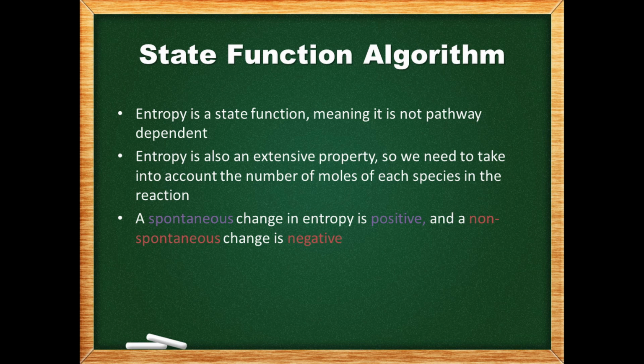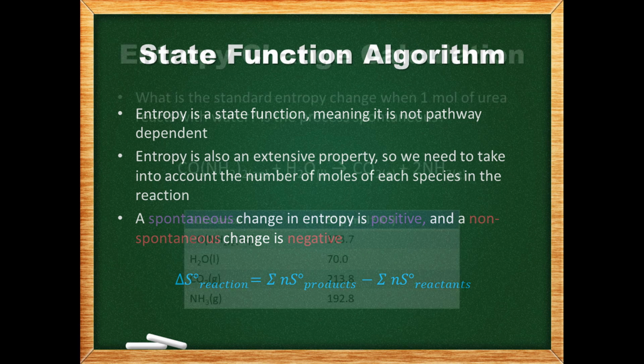Entropy is a state function, meaning it is not pathway dependent. This means we can use the same kind of method as Hess's law calculations to determine the entropy change for a chemical reaction. Additionally, entropy is an extensive property, so we need to take into account the number of moles of all species in the reaction. To get the entropy change of a reaction, we subtract the standard entropies of the reactants from the standard entropies of the products. A spontaneous change in entropy is positive and a non-spontaneous change is negative.